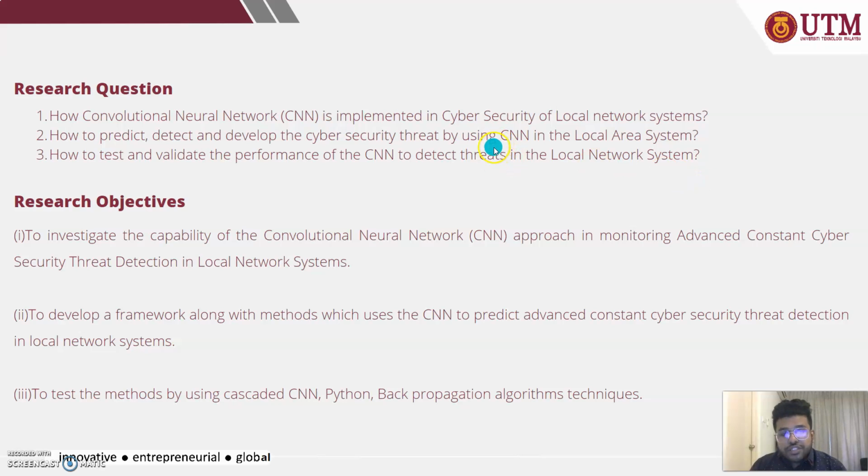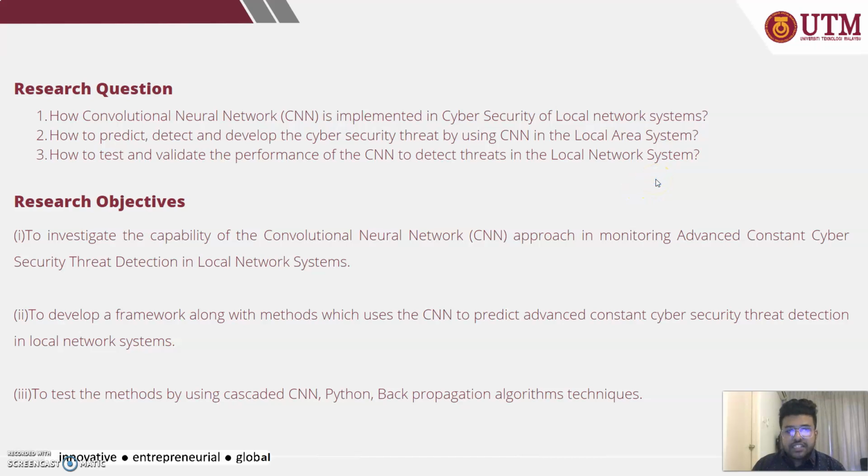My research questions were: how is CNN implemented in cybersecurity of local network systems, how to predict, detect, and develop against cybersecurity threats by using CNN in local area systems, and how to test and validate the performance of the CNN to detect threats in local network systems.